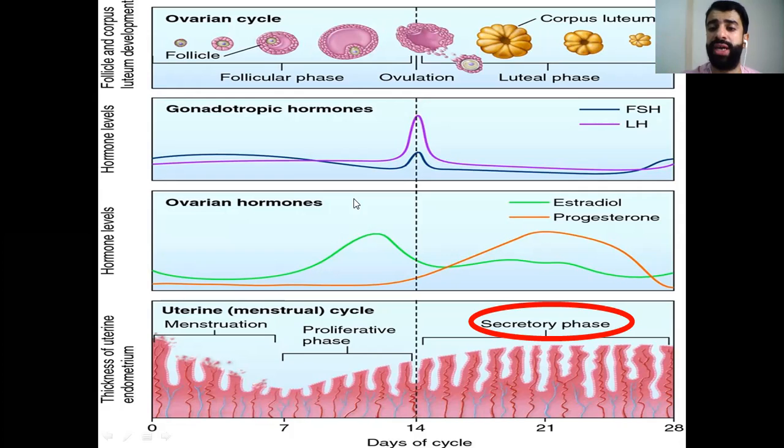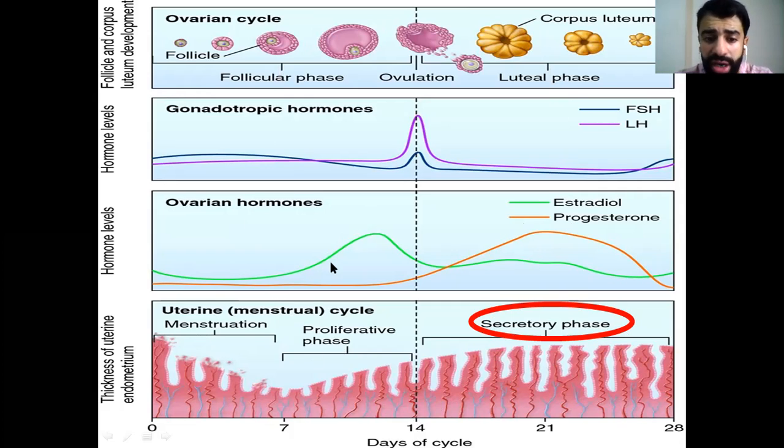So estrogen and progesterone determine the luteal phase. These help in increasing the thickness of the endometrium, as you see here during the secretory phase. So luteal and secretory are synchronized. Follicular and proliferative phase with menstruation are synchronized.